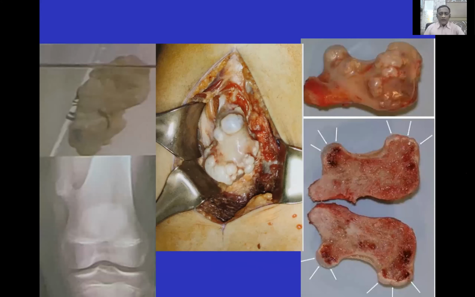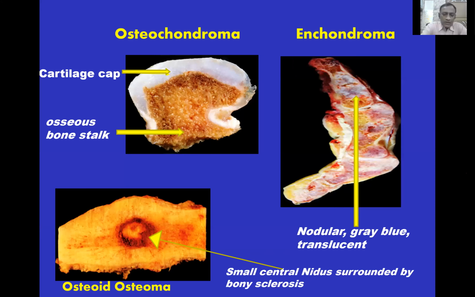There are 3 commonly asked benign tumors. One is osteochondroma, second is osteoblastoma, and third is enchondroma. So osteochondroma shows cartilaginous cap with osseous bony top. In osteoblastoma, you see the small central nidus surrounded by the bony sclerosis. In enchondroma, there is a nodular gray-blue translucent lesion in the phalanx.